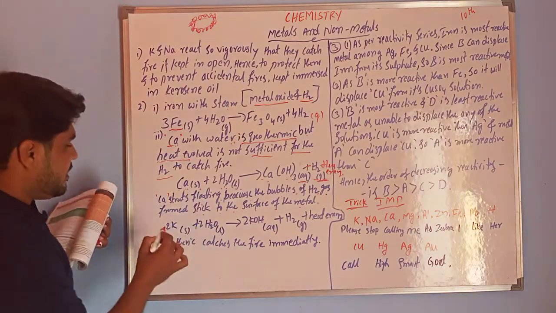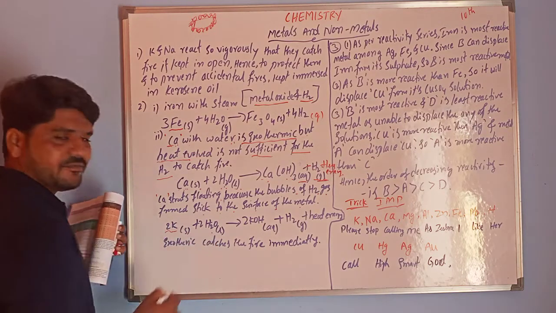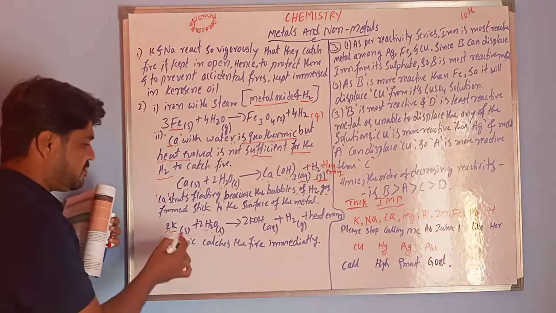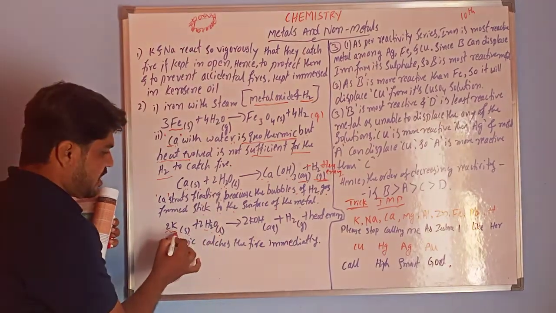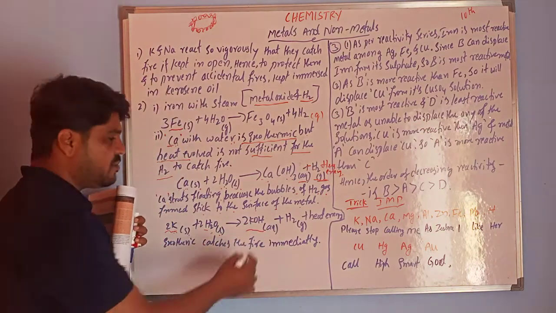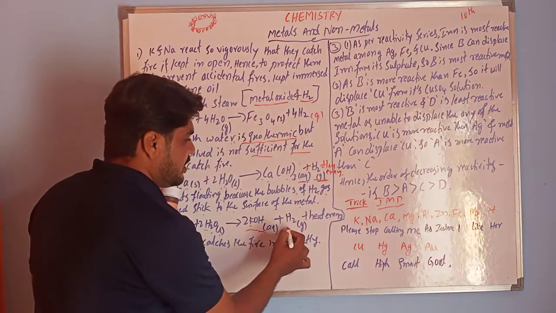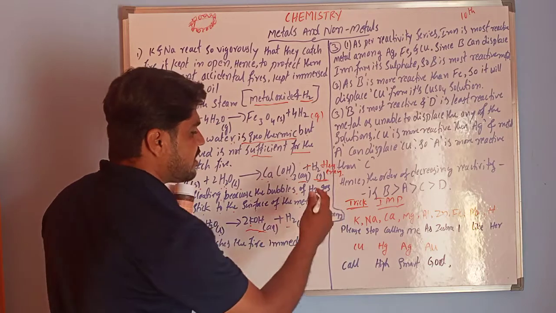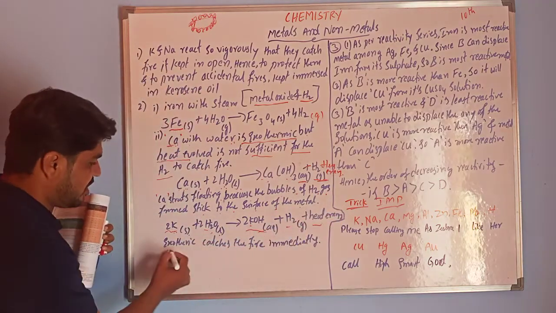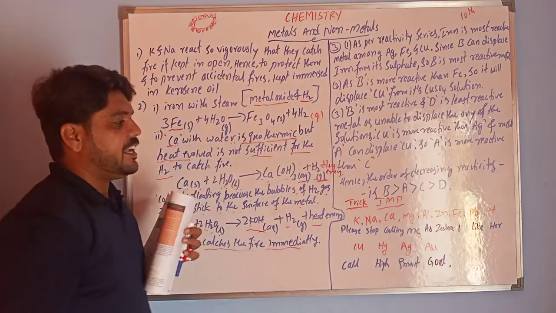Next, when potassium reacts with water, here water is in liquid state and potassium is in solid state. When potassium reacts with water, it produces potassium hydroxide, KOH. The hydrogen gas releases a high amount of energy and it can catch fire immediately. This is also exothermic and catches fire immediately.